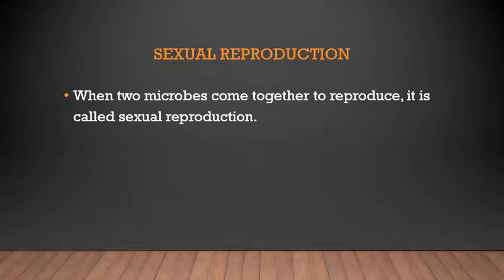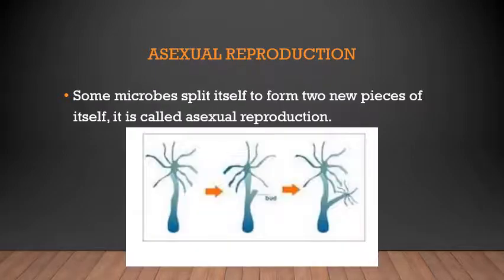Next is reproduction. When two microbes come together to reproduce, it is called sexual reproduction. Reproduce means to produce a young one or a new one. Asexual reproduction means some microbes split themselves to form new pieces of themselves. Here you can see reproduction in Hydra, a microorganism which we have studied. It is called asexual reproduction.